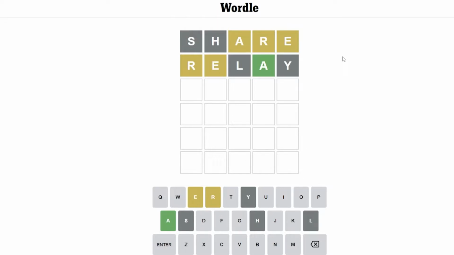Can't be clear because we've already used the L, or any other words that have that formation. It can't be spear or sheer because we've already used those letters. I think drear is a word, but I feel pretty confident it's not in their word list. Okay, I'm not seeing any good possibilities for this, so I think we're going to assume it's not in that formation. So what other formations could it be?